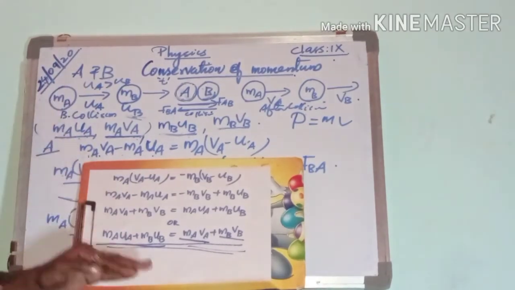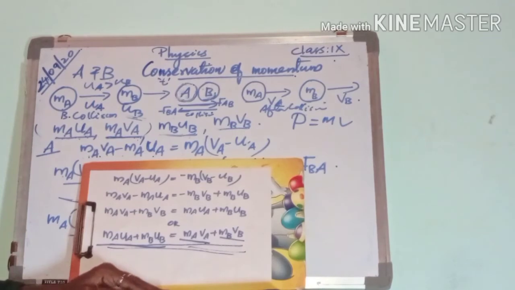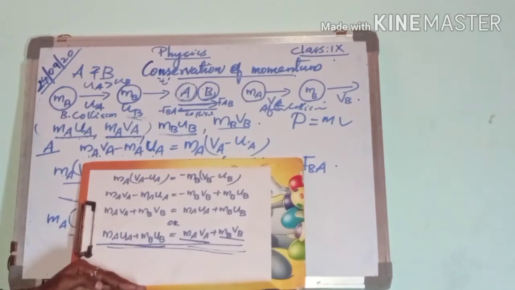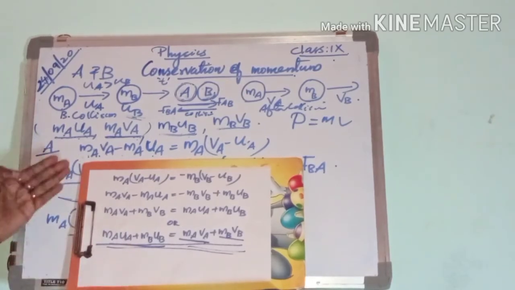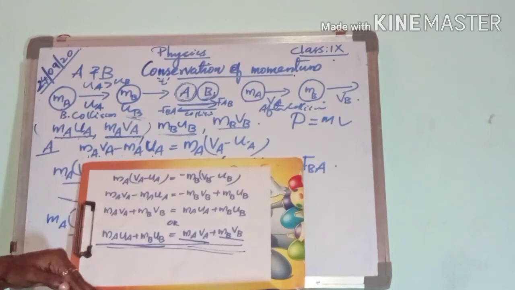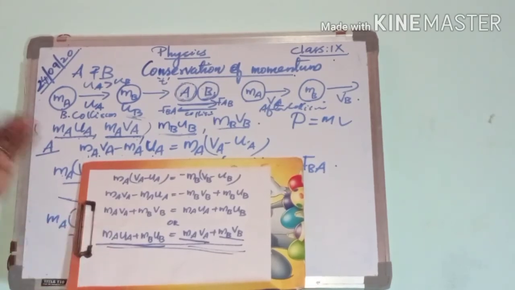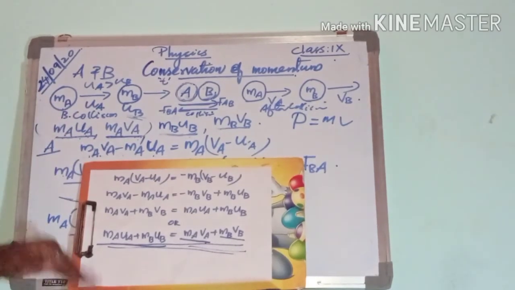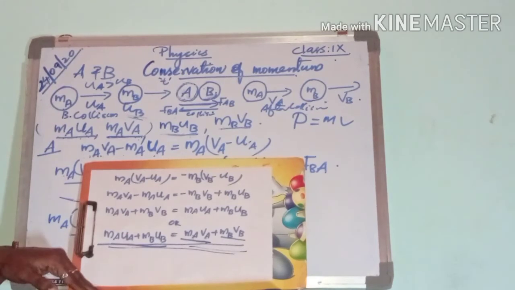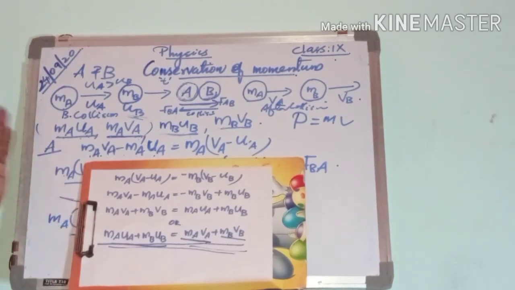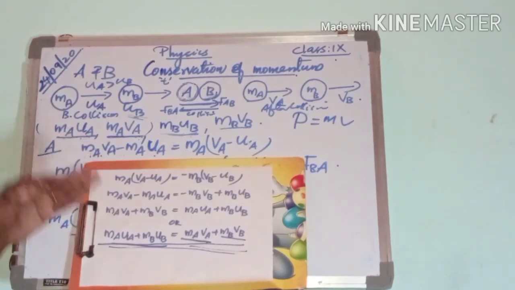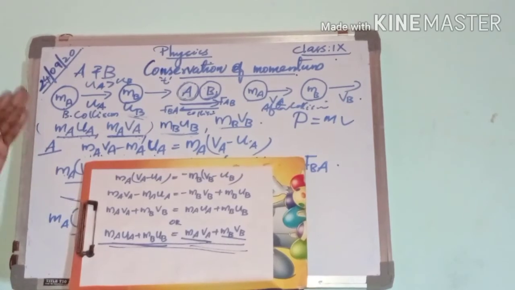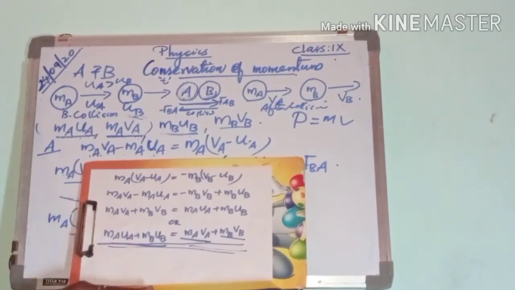According to this law, the sum of momenta of two objects before collision is equal to the sum of momenta of two objects after collision, provided no external force acts on these two objects.